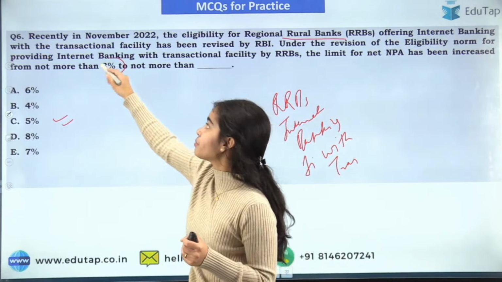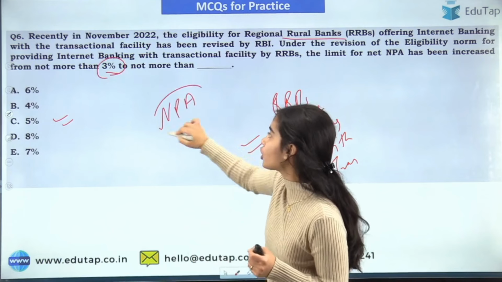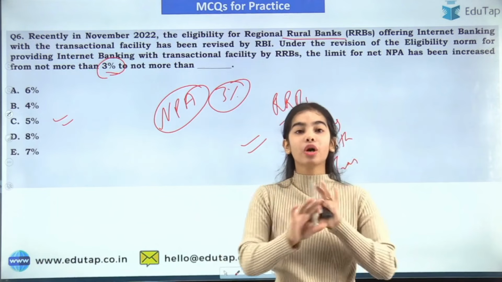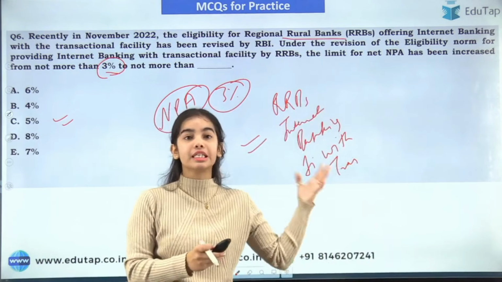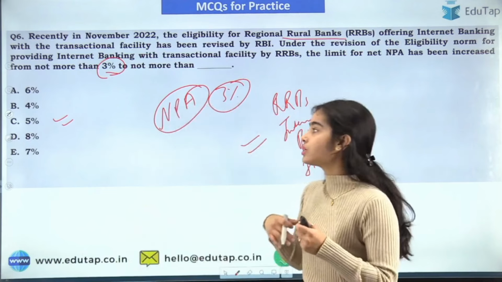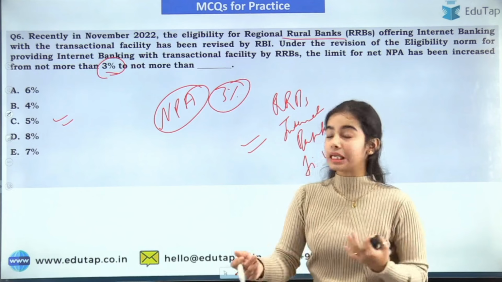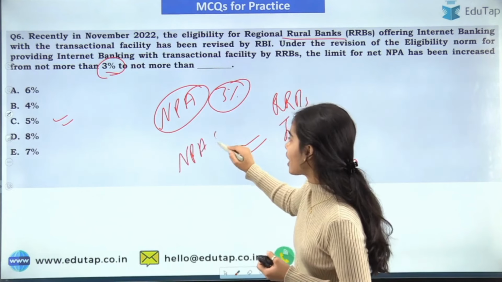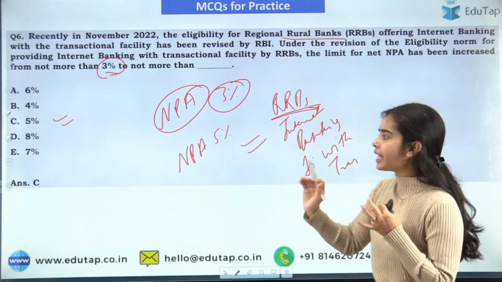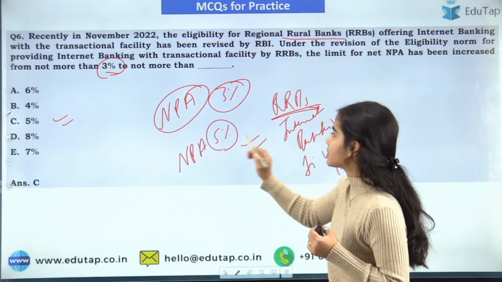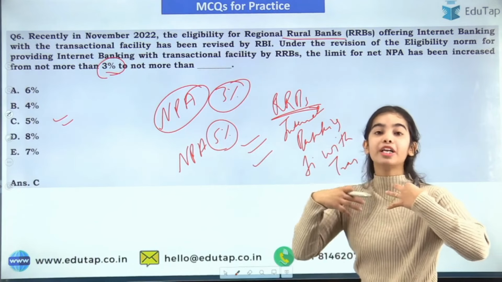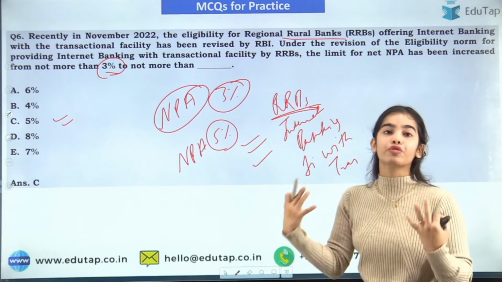Not more than 3% means their non-performing assets cannot go beyond 3%. If it went beyond 3%, what would happen? They would not be able to offer the transactional facility to customers connected with the regional rural banks. But now the criteria have been made easier, and the NPA limit is 5%. So if a regional rural bank has net non-performing assets less than 5%, then it can do internet banking with transactional facilities, providing more internet banking to more customers, okay.